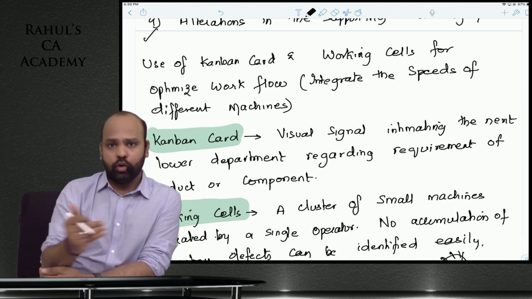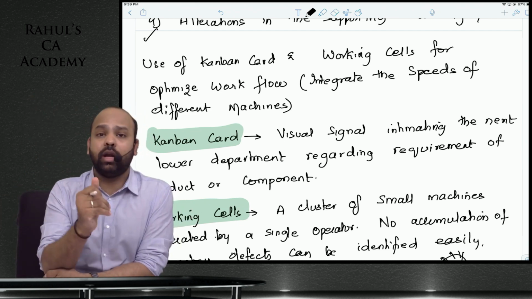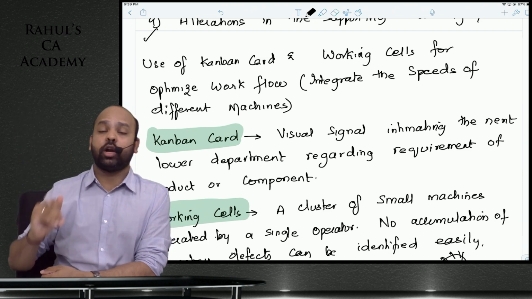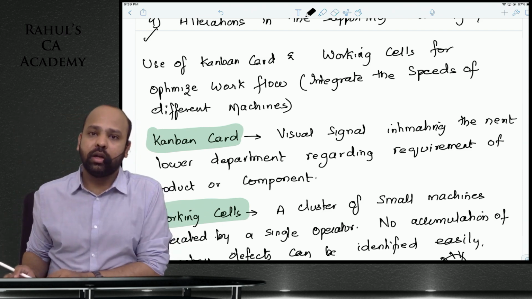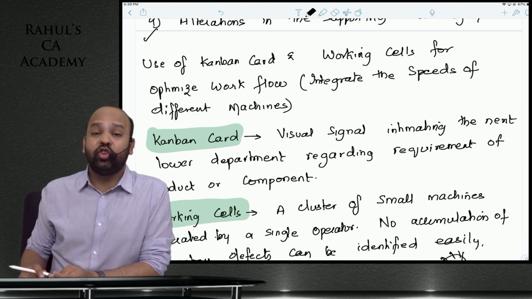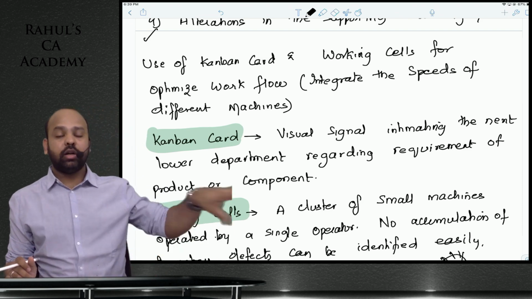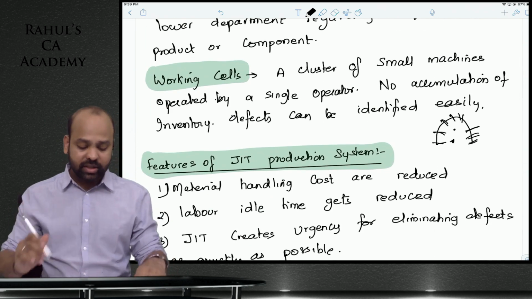Manufacturing department will go back. Purchase department will obviously try to figure out how many units are required to procure so that this particular production can be undertaken. These are called your Kanban cards, the visual signals that you send down the entire flow as such. Working cells, I just told you, guys.